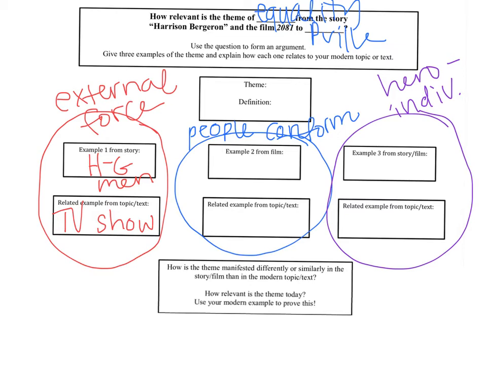Now for the second example, I have that people conform. And so now my example from the film, I'm going to say that they're the weights on the audience members. So that scene when we look out over the whole auditorium and we see that all those people in the audience are wearing weights. That is an example of them conforming or giving up what they really want to do so that they follow the rules. And then the example that I'm going to use from Pleasantville is that scene at the diner when everybody orders the exact same thing to eat.